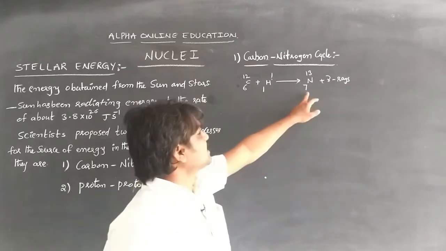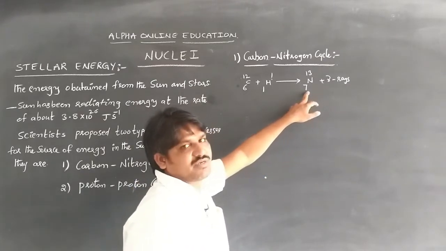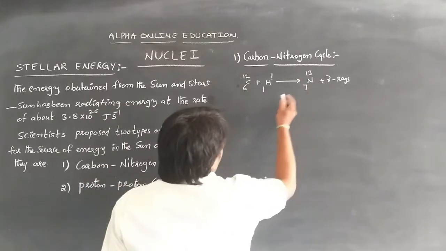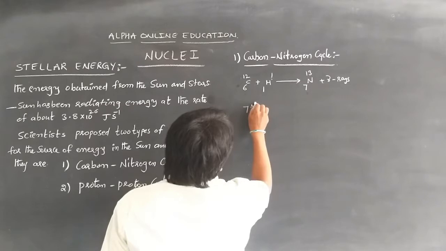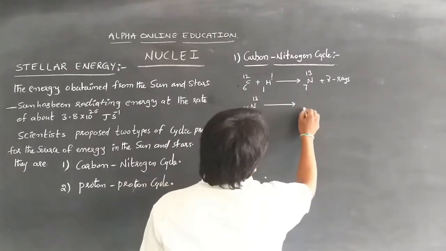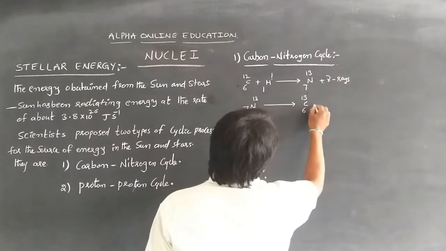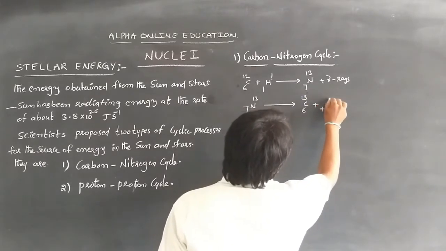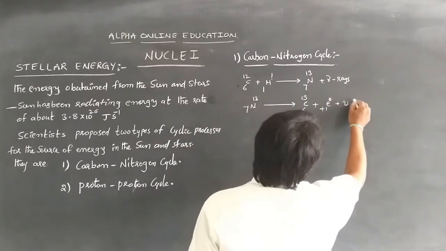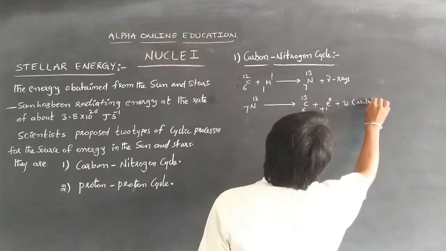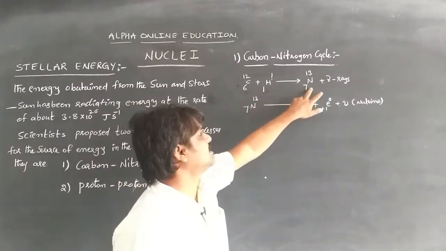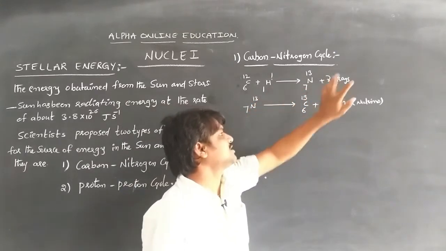Again, the isotope of nitrogen will be in the excited state, and when it comes back to the ground state, that is 7N13, it decays and forms the carbon atom by emitting one positron with a neutrino. So when the carbon collides with the proton, unstable 7N13 is formed with the radiation of gamma rays.